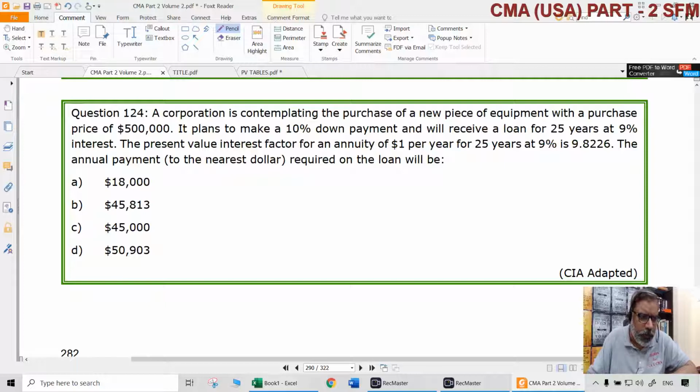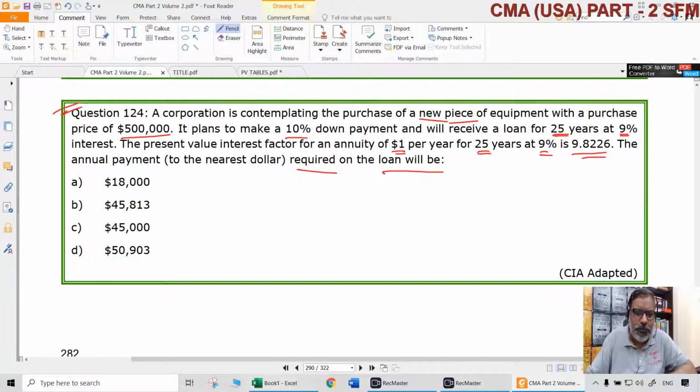Then question number 124. A corporation is contemplating the purchase of a new piece of equipment with a purchase price of $500,000. It plans to make a 10% down payment and will receive a loan for 25 years at the rate of 9% interest. The present value interest rate factor for annuity for $1 per year for 25 years at 9% is already given. So we don't need to look at the tables also. What is the annual payment required on the loan?